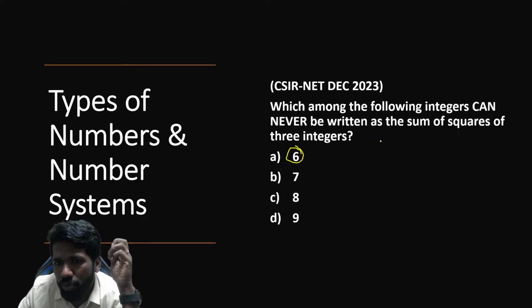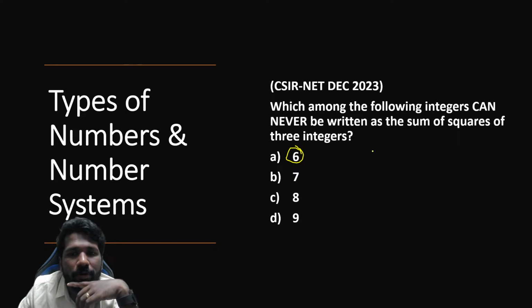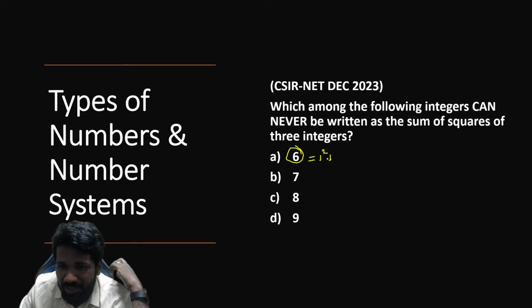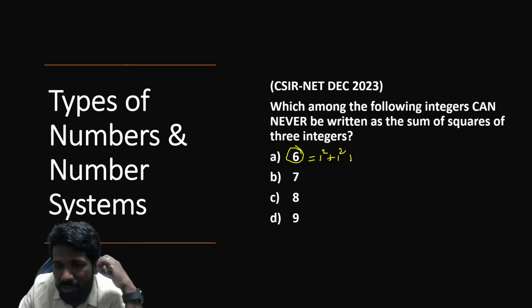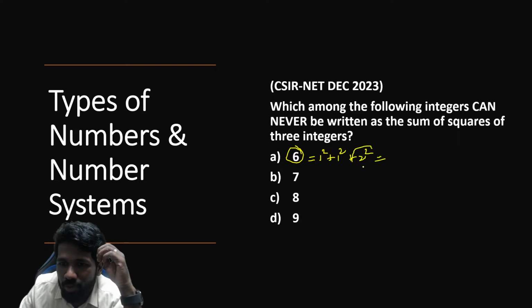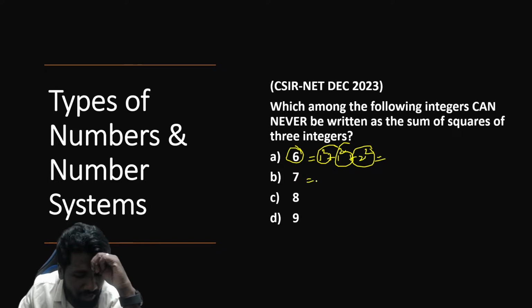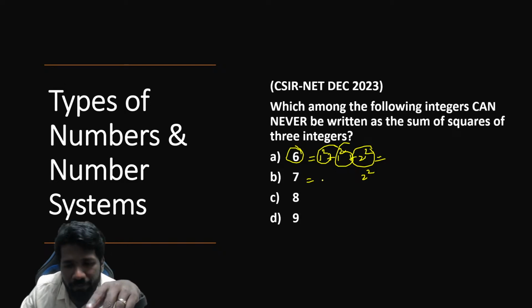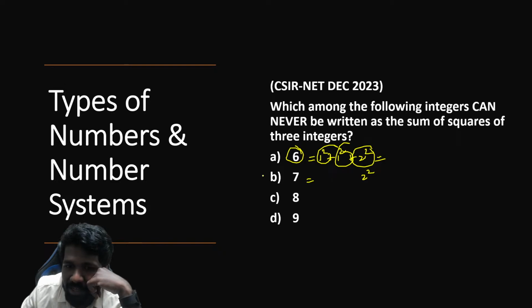6. Can you write it as sum of squares of three integers? For example, 6: 1 square is also a perfect square. 1 square, 2 square. 2 square is 4, plus 1 plus 1, 6. So that is satisfying. But 7 is not possible, because to get 7, if you are using 2 square, 3 is needed. 3 cannot be written as sum of 2 perfect squares or sum of 1 perfect square. That is why 7 is the answer.